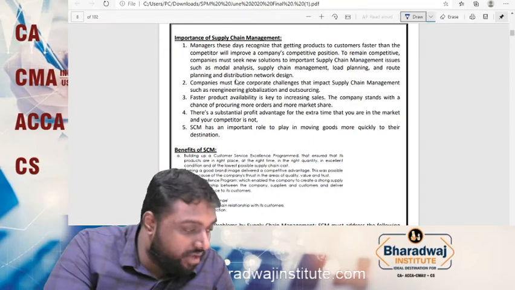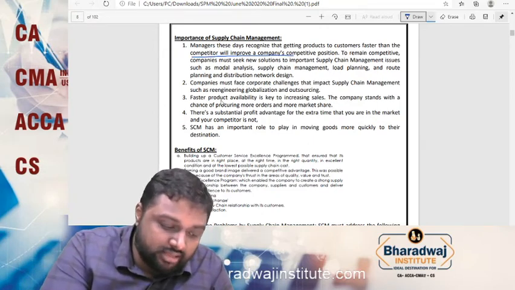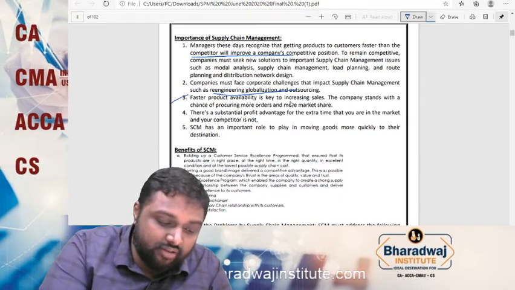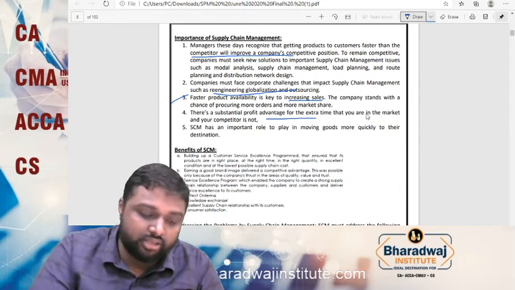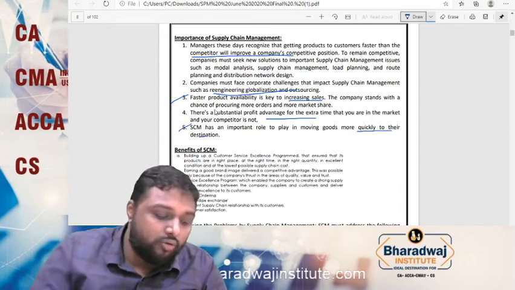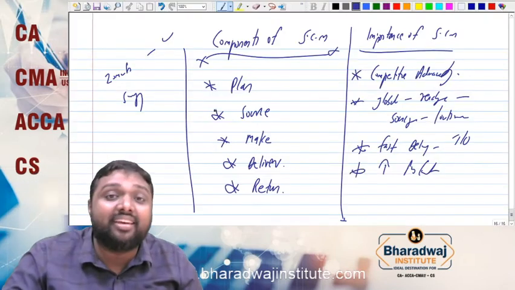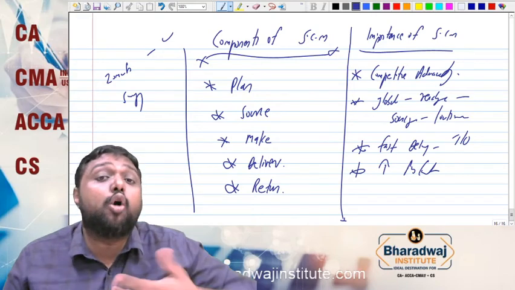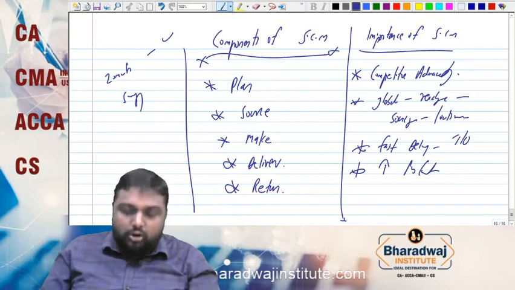So already we have discussed competitive advantage, re-engineering, globalization and outsourcing. Faster product delivery will increase your sales, a substantial profit advantage, and it means moving goods much faster than anyone else. Yes, now we will move on to the benefits. I think you can tell everything about the benefits.